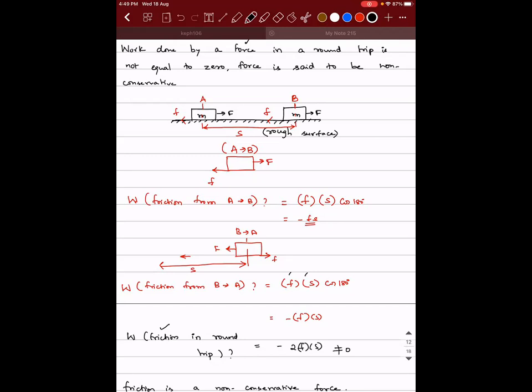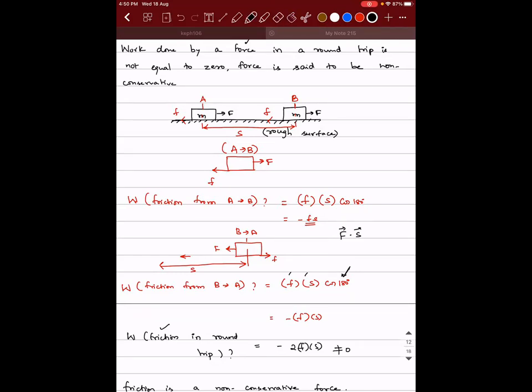Sir, can you repeat it? Why are we not taking it as negative? Because the angle will take care of the direction. See, if you take displacement as negative, then what will you write? You take minus s and cos 180 here. That doesn't make sense, no. Yes, sir, it will become plus F s. You should either write F vector dot s vector.